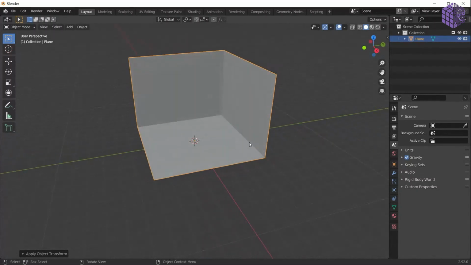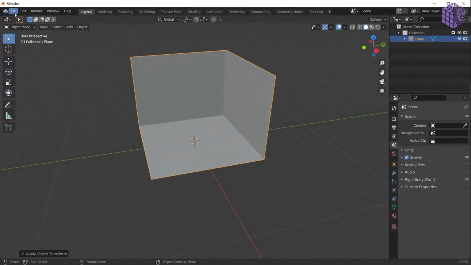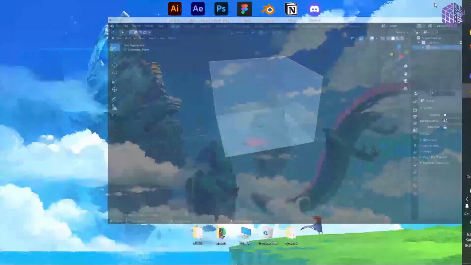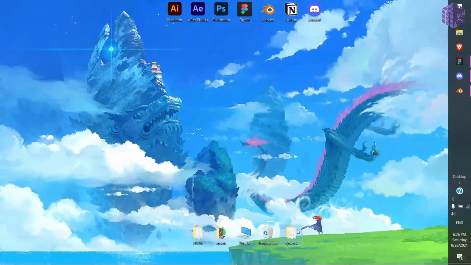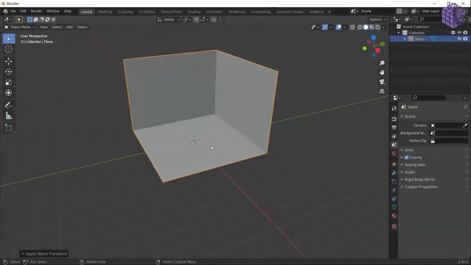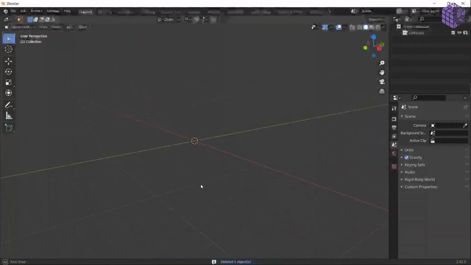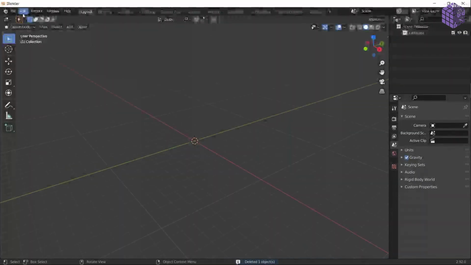So this is the beta version of Blender. Okay, I don't have that in. So what you're talking about is when you enter into Blender, you get a cube. Yeah, just click on it and press X, which is going to delete that. Yeah, it's deleted. Okay.